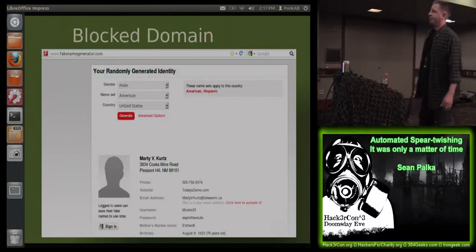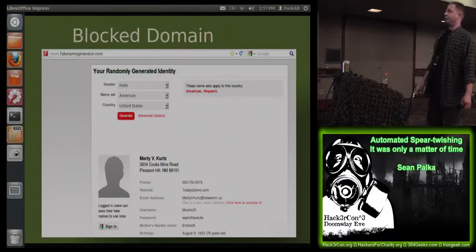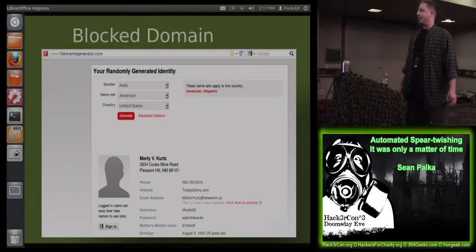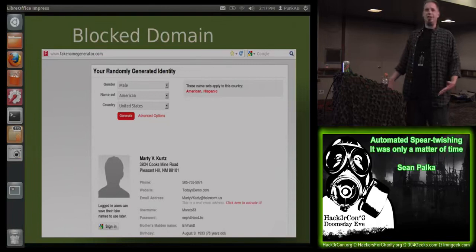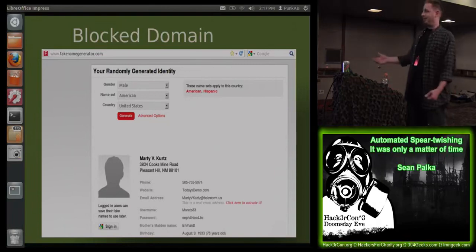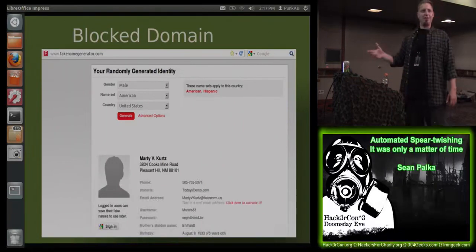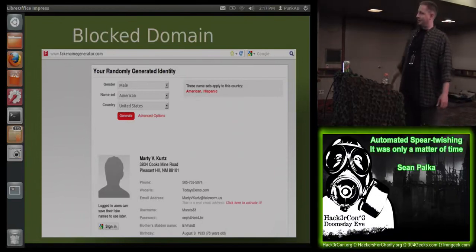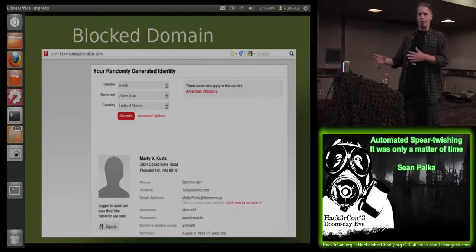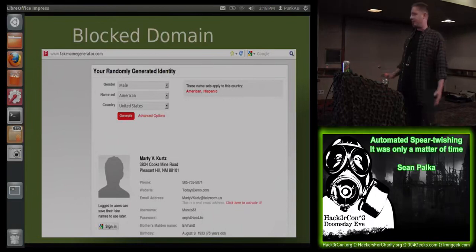So this is an example of a blocked domain. It's actually a pretty useful tool. It's fakenamegenerator.com. It'll build out all of the contents that you would need to create a fake profile: name, address, things like that. It even provides a fake email address, and they've got an interface where it'll handle email coming into that account. Unfortunately, if you create a Twitter account with the teleworm.us domain, your account will auto-flag. You won't be able to send any tweets.